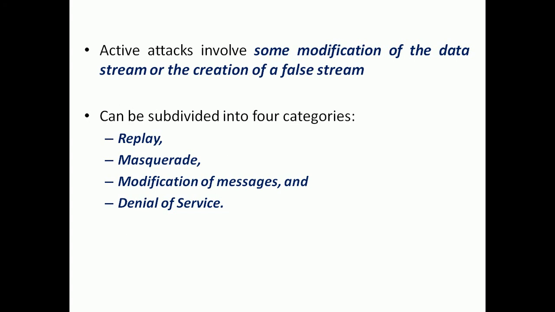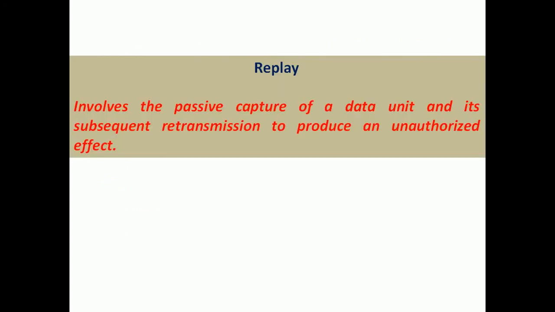There are four categories of active attacks: replay, masquerade, modification of messages, and denial of service. Let me go one by one. Replay is the retransmission of captured data to the authorized users: get the data, and after a certain period of time change the timestamp and send the data again.